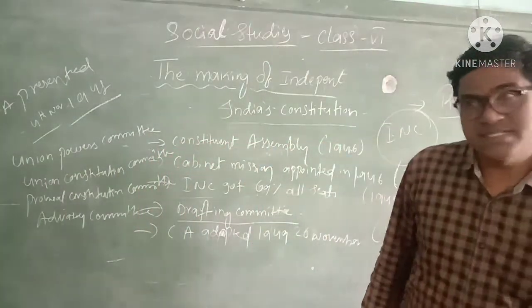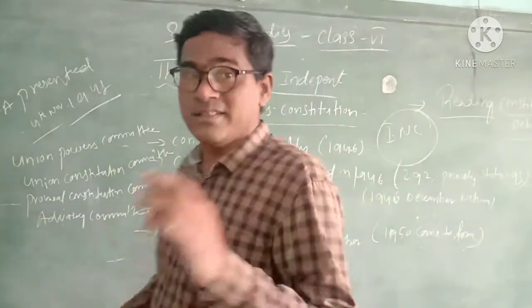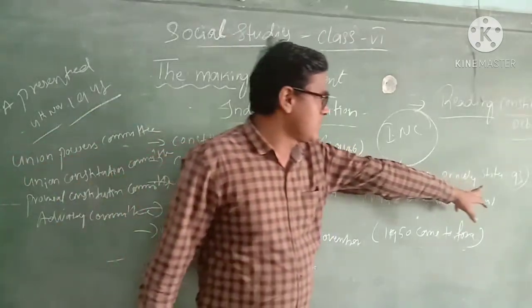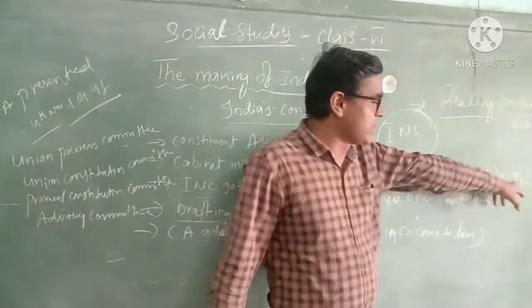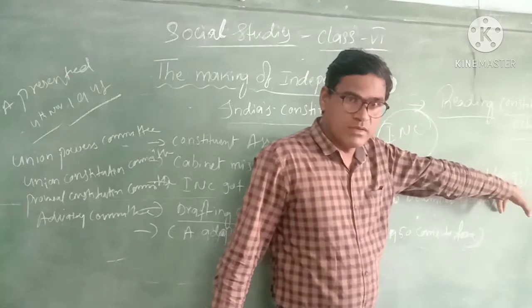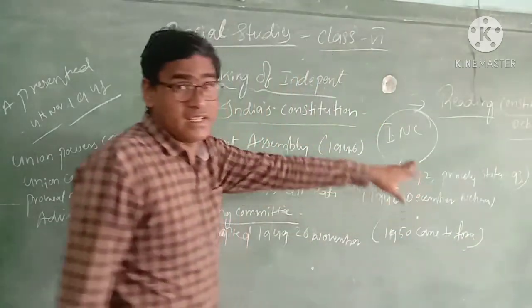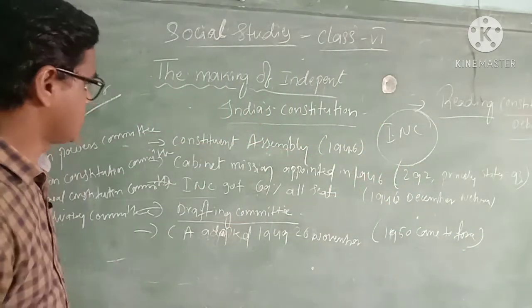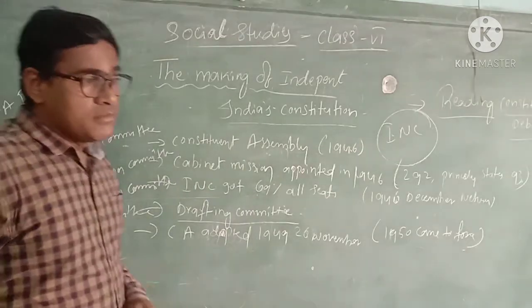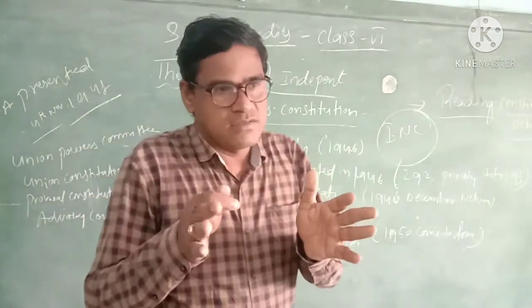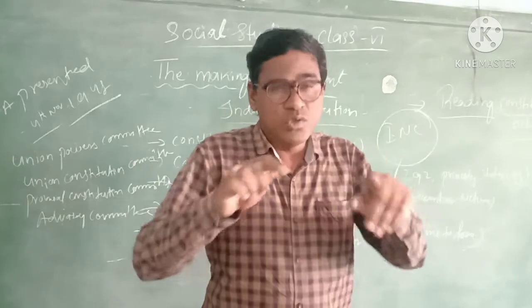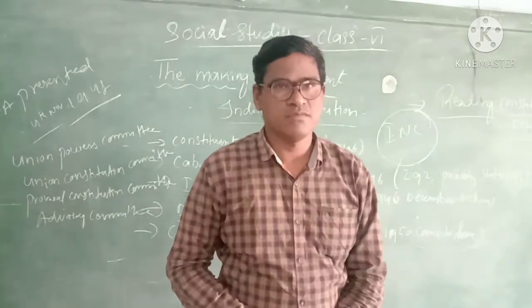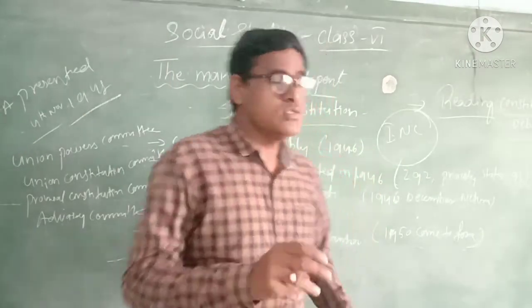And from princely state areas, the princely state people got victory in 93 areas, in the year 1946. The British government gave some suggestion. They told us that we have to prepare our own constitution.